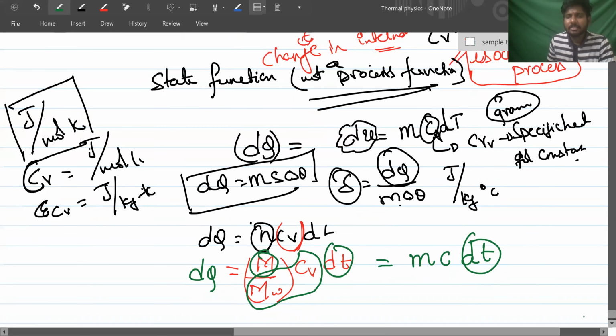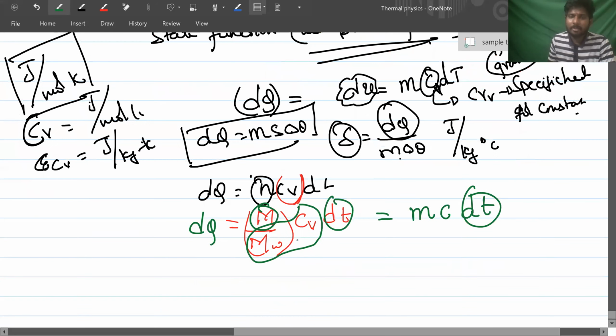Cv by MW. So now gram specific heat c is equal to molar specific heat, capital Cv, by molecular weight.